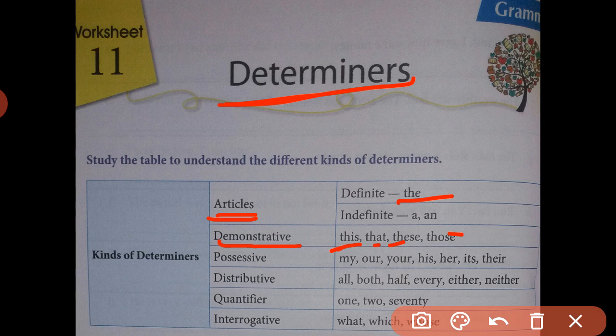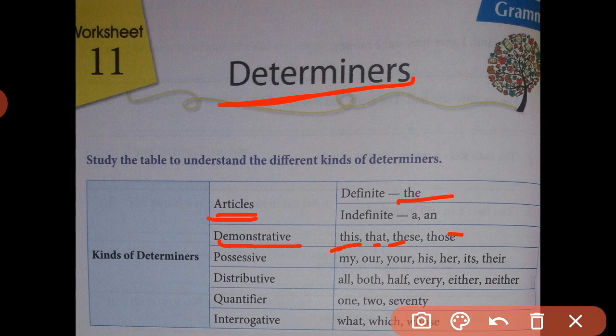So while using demonstrative determiners, keep in mind we cannot use more than one determiner. Demonstratives are words like this, that, these and those.